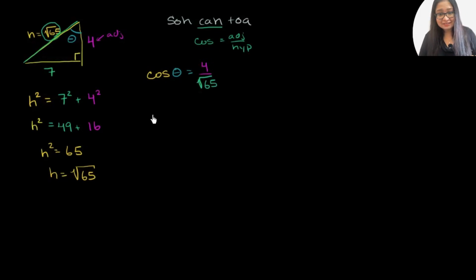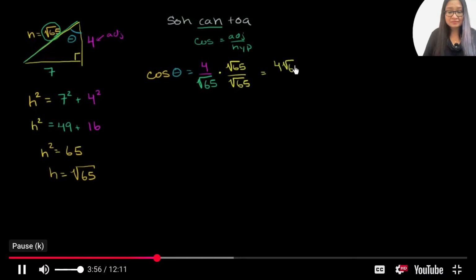And sometimes people want you to rationalize the denominator, which means they don't like to have an irrational number in the denominator, like the square root of 65. If you want to rewrite this without an irrational number in the denominator, you can multiply the numerator and the denominator by the square root of 65. This clearly will not change the number because we are multiplying it by something over itself, so we are multiplying the number by 1. That won't change the number, but at least it gets rid of the irrational number in the denominator. So the numerator becomes 4 times the square root of 65.